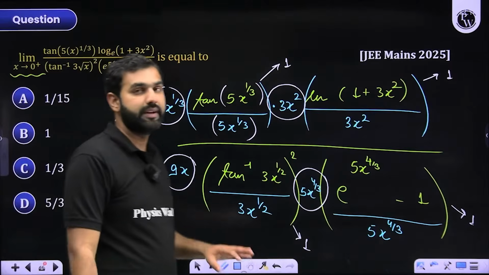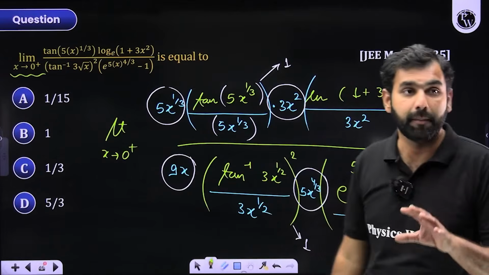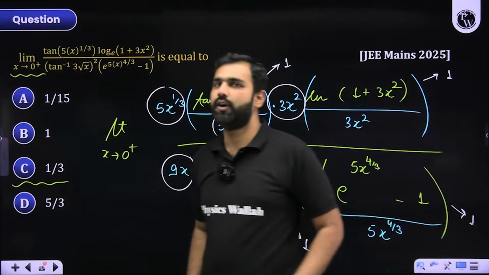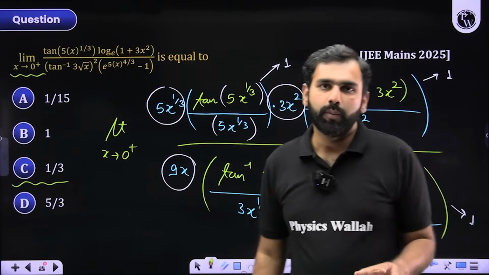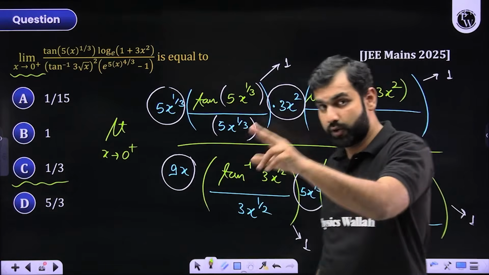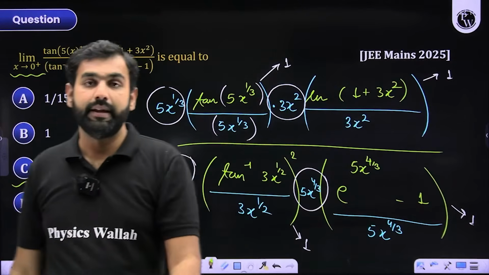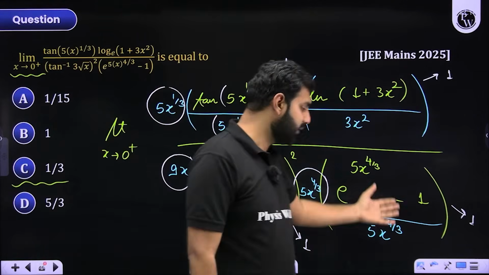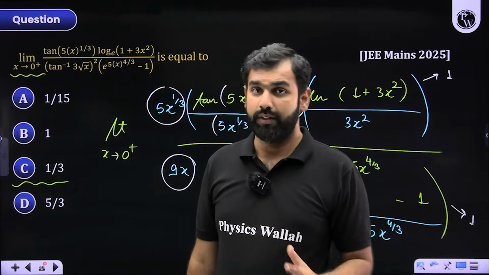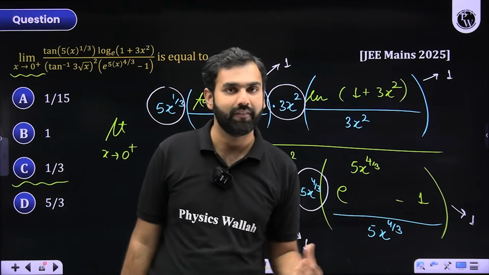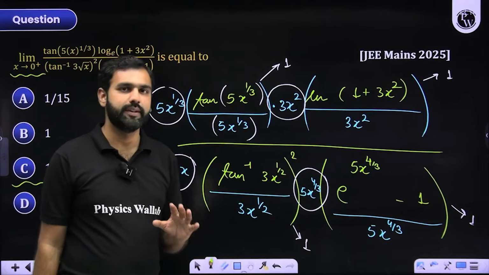I hope there is no confusion on that and you have gotten great clarity on how we have cracked this particular question. Are you able to make some sense out of how we should use these results, the results which were given to you: log 1 plus x upon x, tan inverse x upon x, tan x upon x, e to the power x minus 1 upon x? When x approaches 0, they all approach 1. That's exactly what I have utilized here. Did you get this part very clearly?